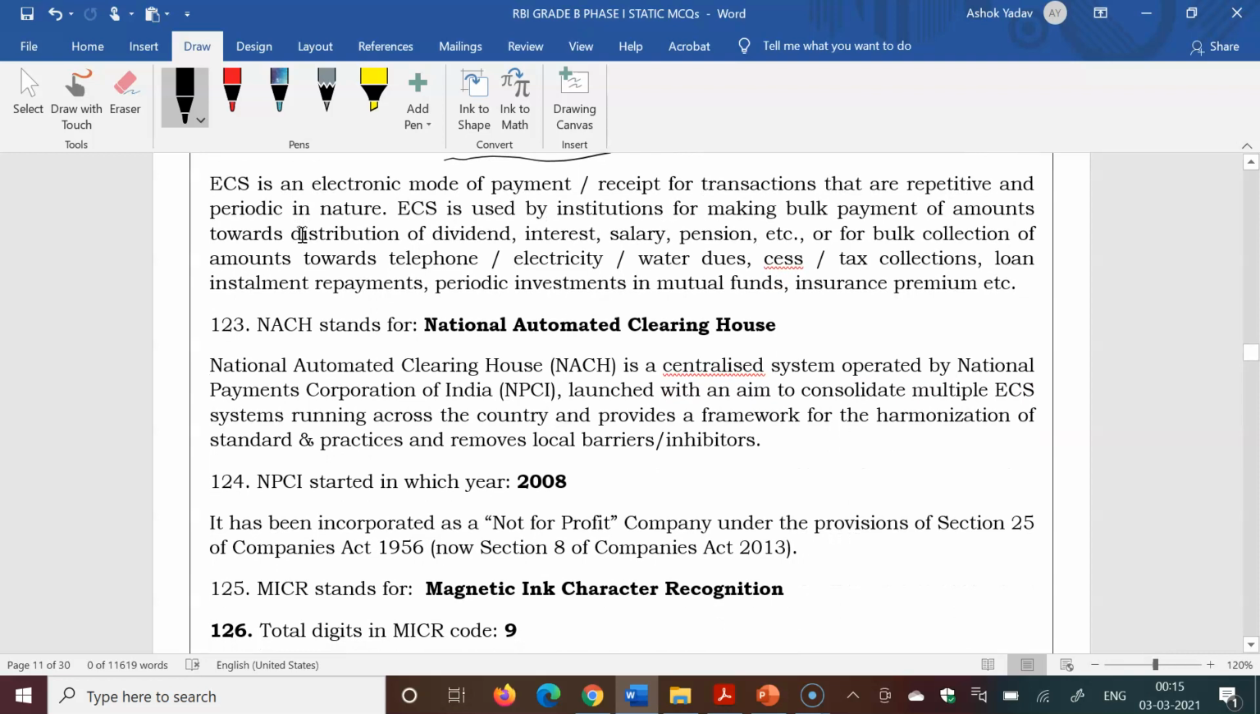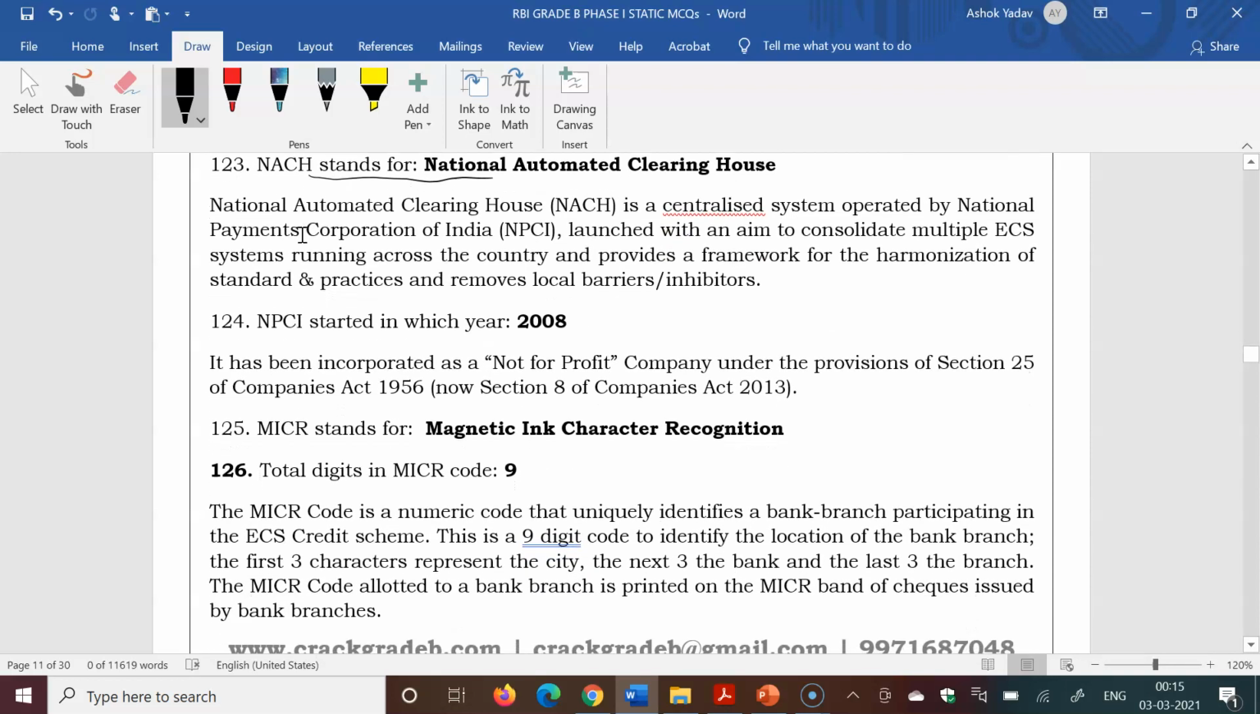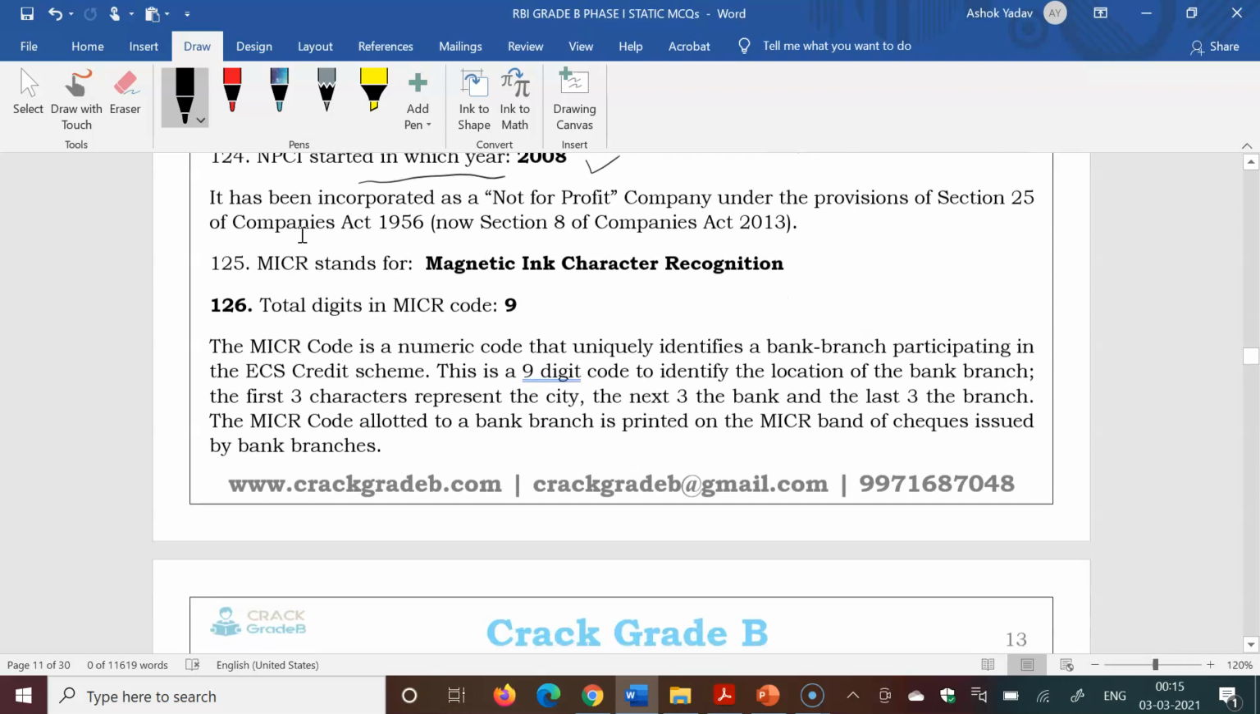Next question, ECS stands for Electronic Clearing Service, mainly used for your EMI bill payment, and all these details are given in the PDF. NACH stands for National Automated Clearing House. NPCI started in which year? 2008. National Payments Corporation of India.